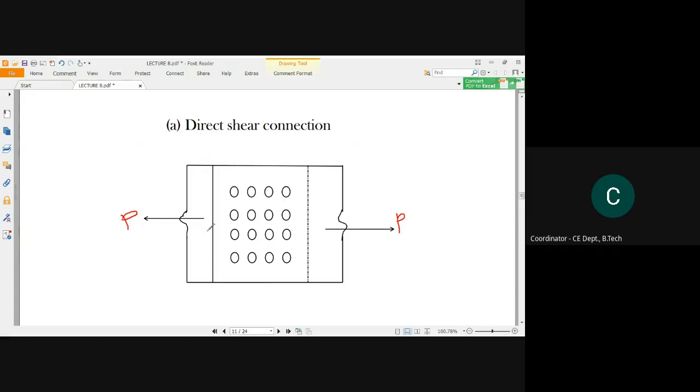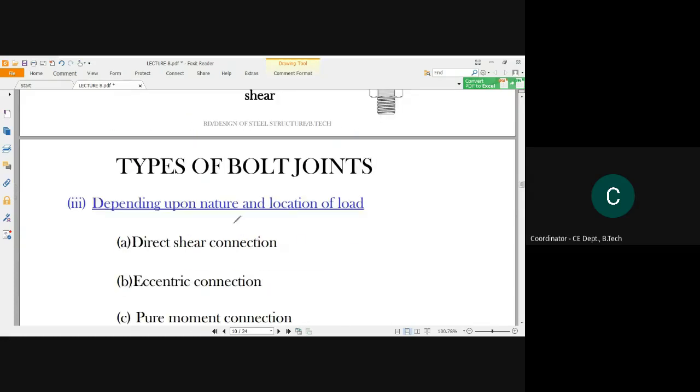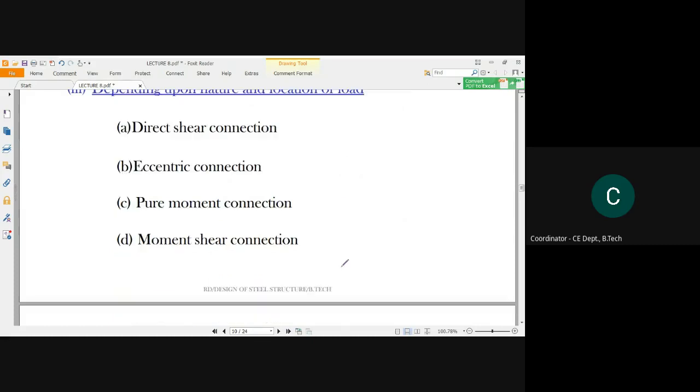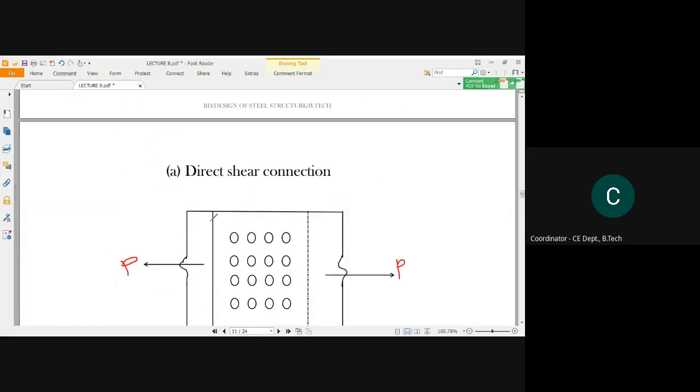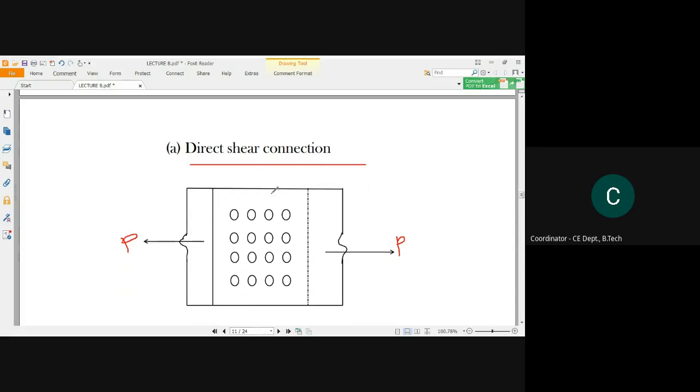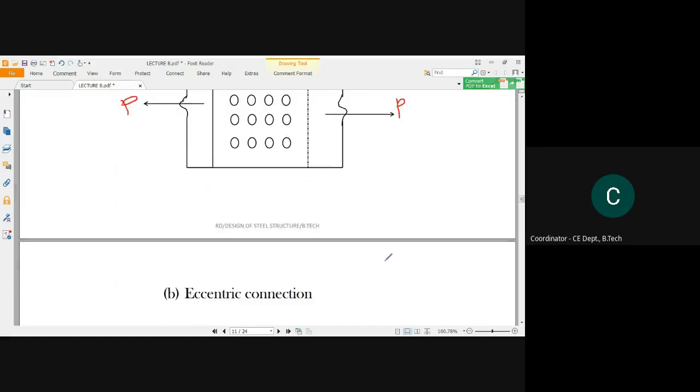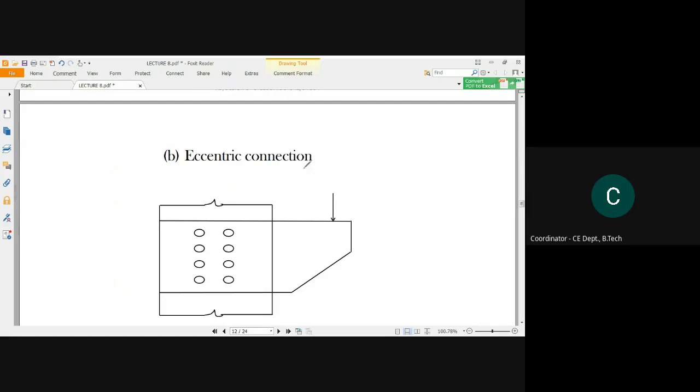Then these activities or the nature and the location of load will be designated as a direct shear connection. So in this individual connection or the bolting joint, a direct shear will be subjected by these plates. Okay.